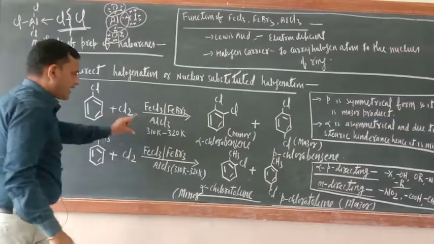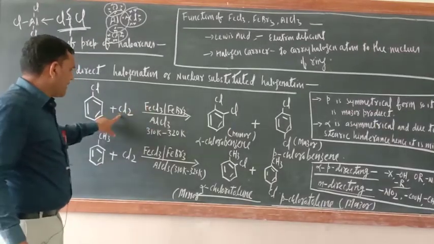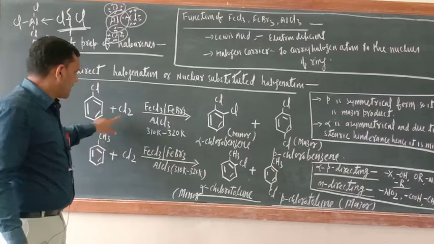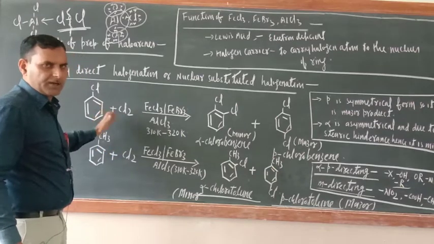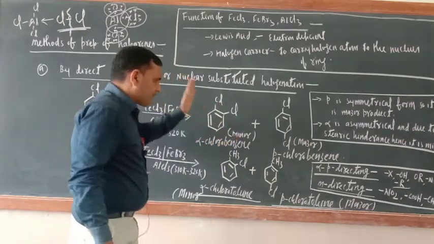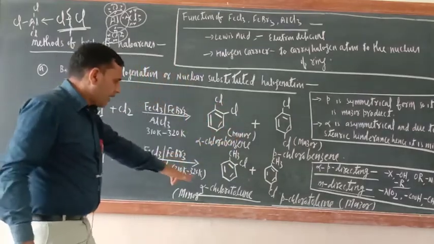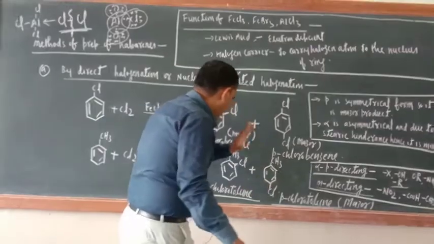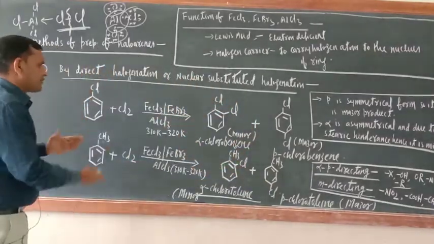Their task is to make the coordinate bond with these halogen atoms and carry them to the nucleus. In this way you will get chlorobenzene, and here ortho-chlorotoluene and para-chlorotoluene. Same is the case with Br2.